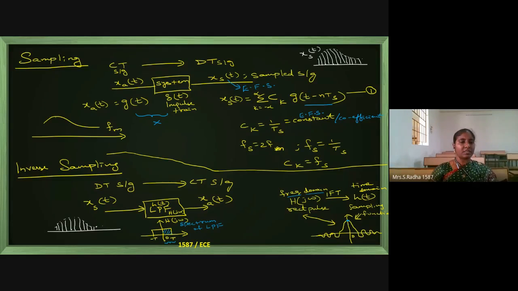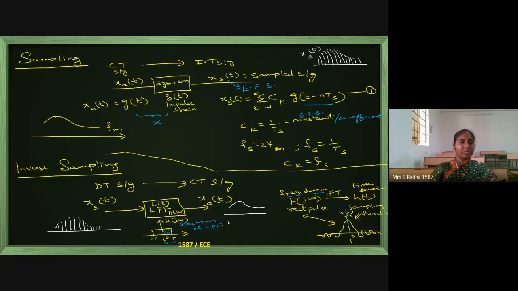Inside the system, the sampling function is already present. Inside the system, the sampling function h of t, I have done the diagram for h of t. This is the diagram of h of t, present inside the system. Now, whatever comes out, the final analog signal, is nothing but the original input.